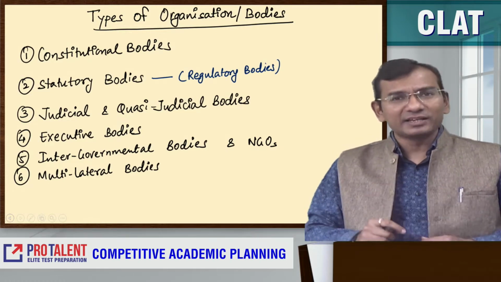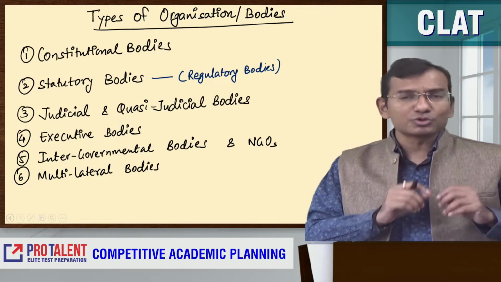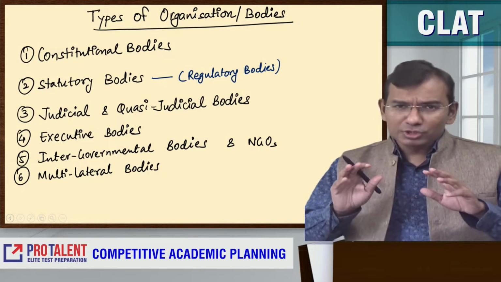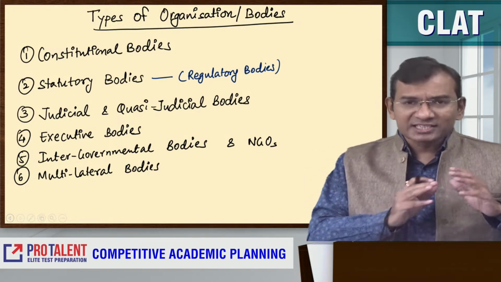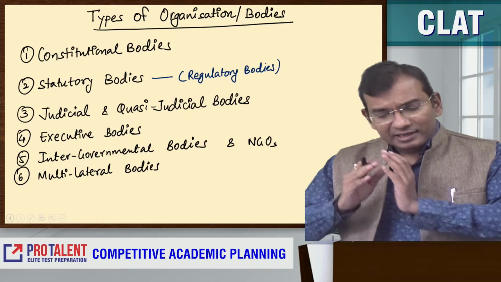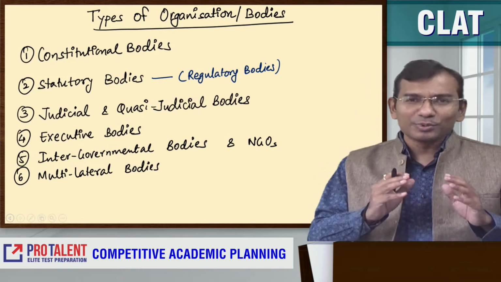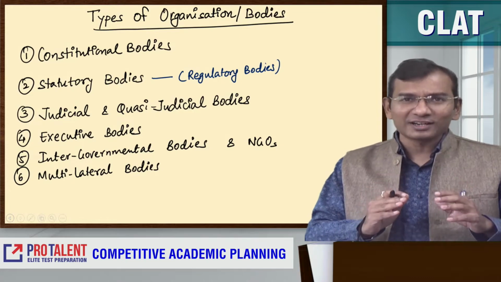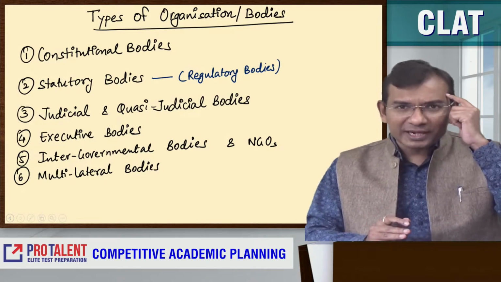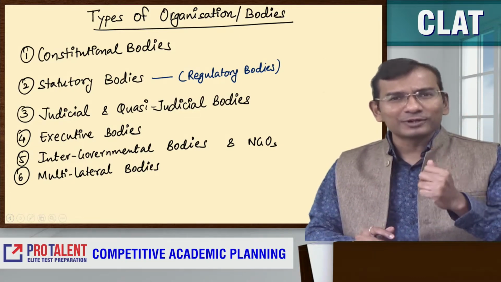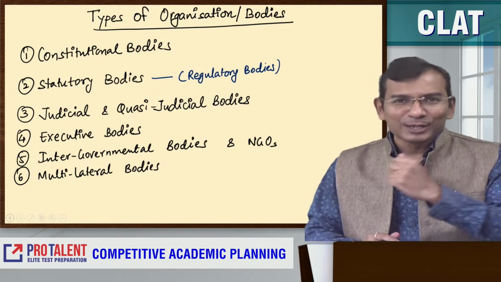So let me explain the concepts of constitutional body, statutory, judiciary or quasi judicial body, executive body, or let's say multilateral or intergovernmental bodies. This is going to be very important. Note it down in a clear way. Keep it in your brain, and I'm sure you are going to get the right answer in the examination.